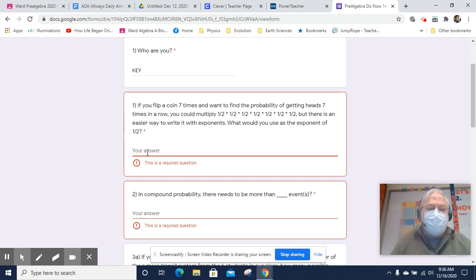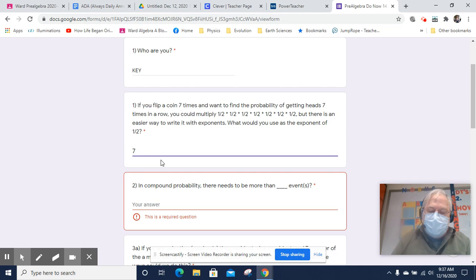We call this a repetitive probability because each event doesn't affect the last one, so nothing is changed in the situation. We could write it out as 1/2 times 1/2 times 1/2 times 1/2 times 1/2 times 1/2 times 1/2. But there's an easier way to write it with exponents. Since there are 7 factors, the exponent would be 7. We write 1/2 in parentheses, the entire thing to the 7th power. 1 to the 7th power is just 1, and 2 to the 7th power is 128, and so there's your probability.